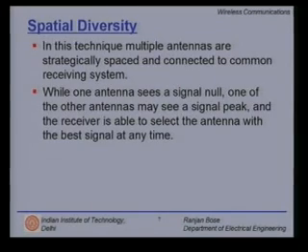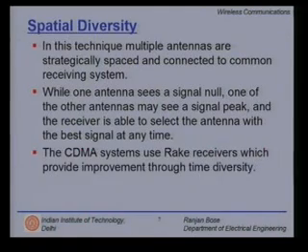In this case, the receiver is able to select the antenna with the best signal at any time, or it can do some kind of intelligent combining. CDMA, or code division multiple access, systems use rake receivers which provide improvement through time diversity.